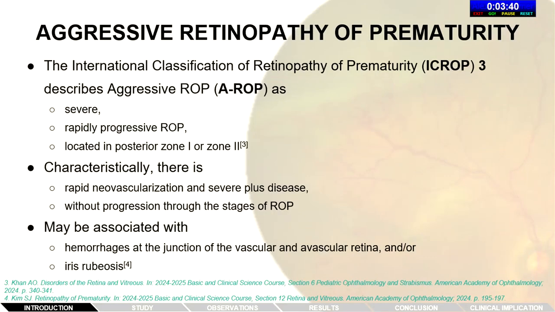AROP was described in ICROP3 as a severe, rapidly progressing form of ROP located in posterior zone 1 or zone 2, characterized by rapid neovascularization and severe plus disease. It occurs without progression through the typical stages of ROP, and it may be associated with hemorrhages at the junction of vascular and avascular retina and iris rubeosus.